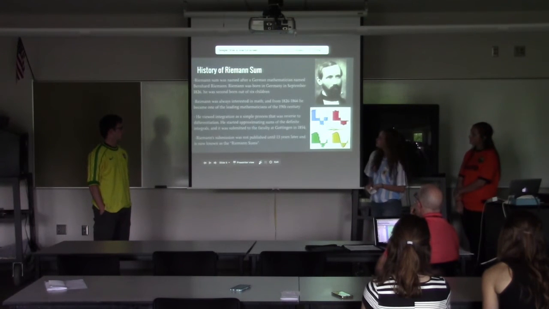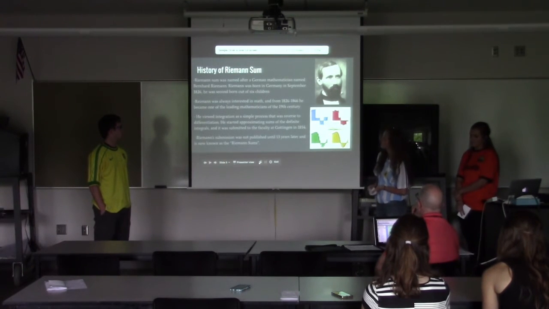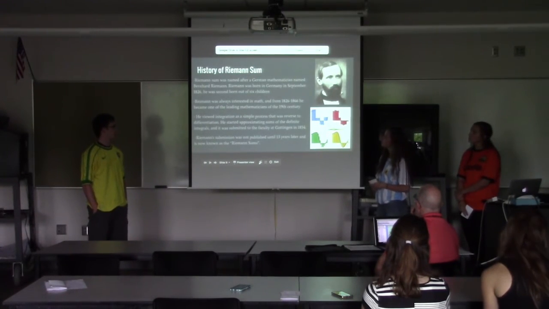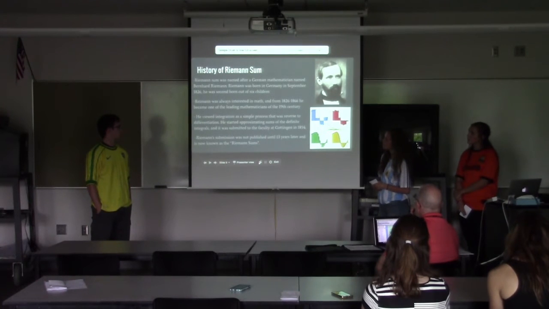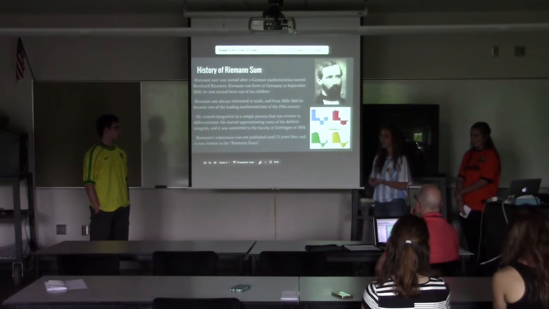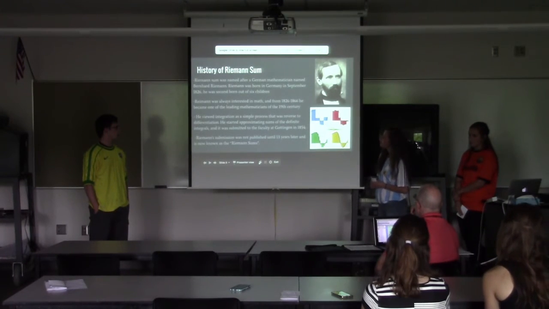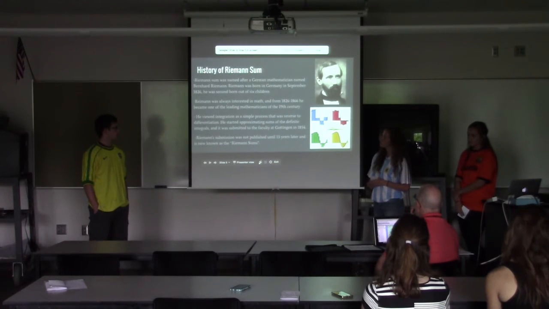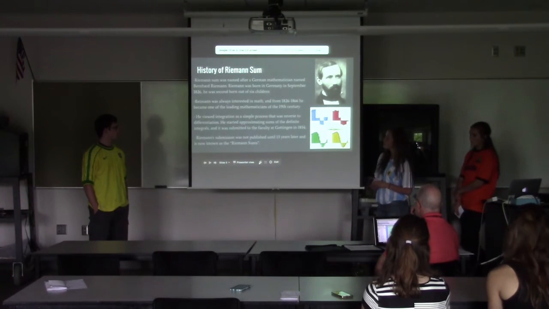Okay, so then here's just kind of the history of the Riemann sum, how we did our over approximation and under approximation. The Riemann sum was named after a German mathematician named Bernhard Riemann, and he was born in Germany in September of 1826. He was the second born out of 6 children. His father tutored them when he was young, and then they went to public school. And he was always really interested in math. So from 1826 to 1866, he became one of the leading mathematicians of the 19th century.